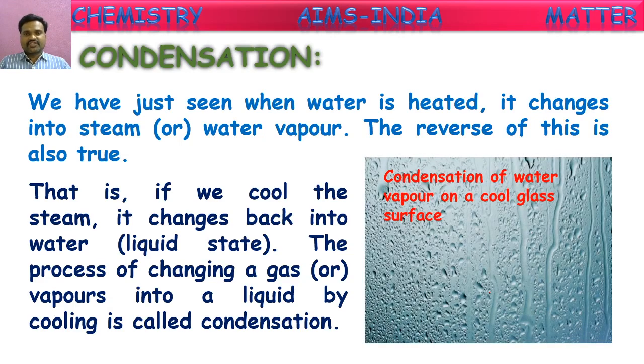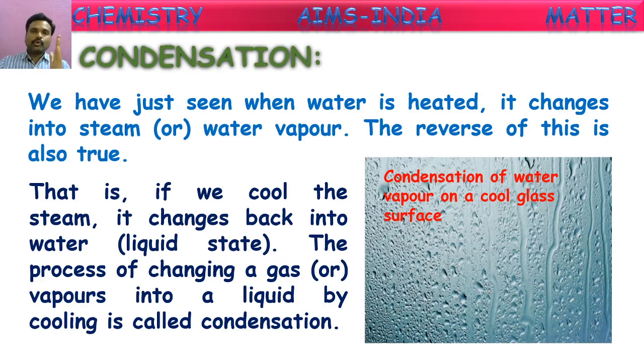This condensation we generally observe in the winter season on the glass panes outside the window, which are there outside in the air in the winter mornings. If we observe there, some droplets of water will be seen. From where are these water droplets being formed?